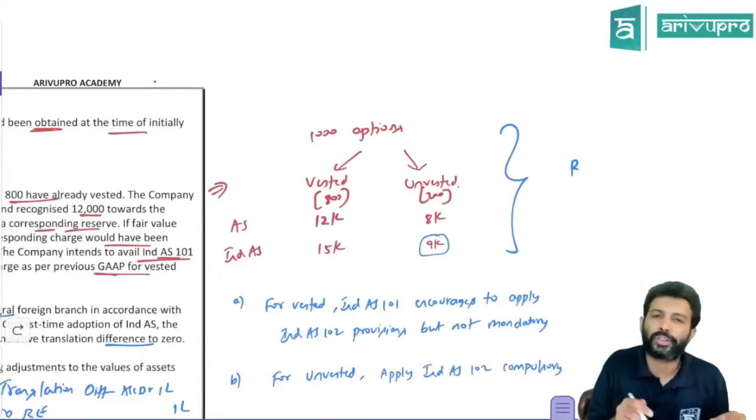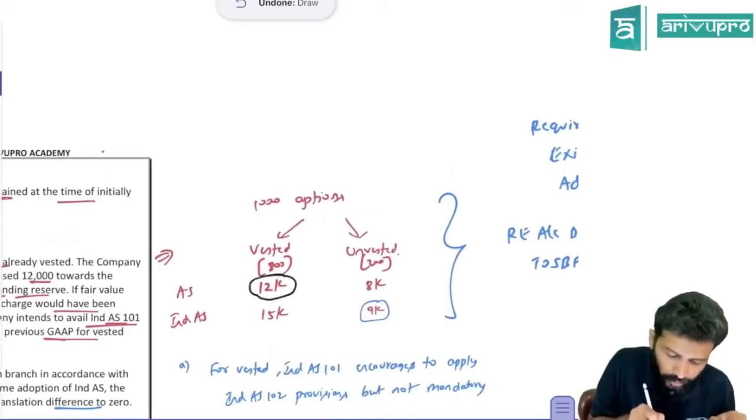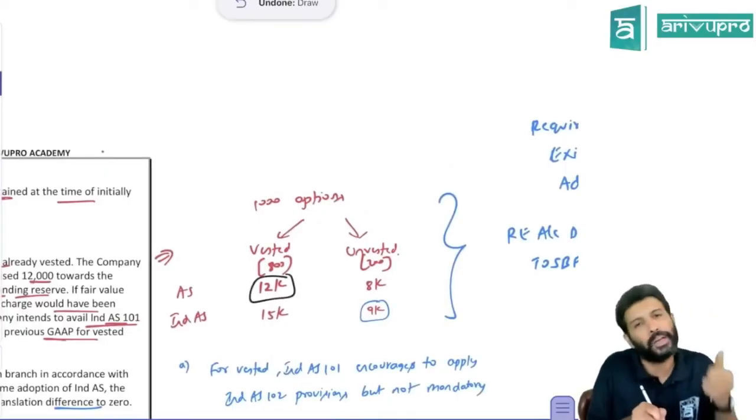Now, what does the company want to say? For vested options, they don't want to restate. Meaning, for vested options, they want to adopt 12,000. Is that acceptable? Yes.